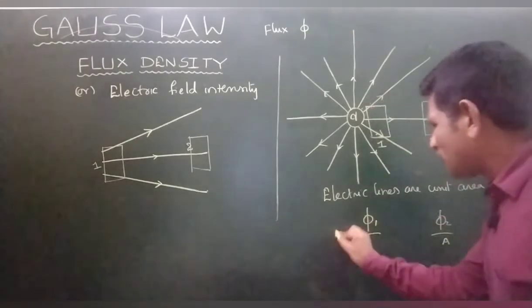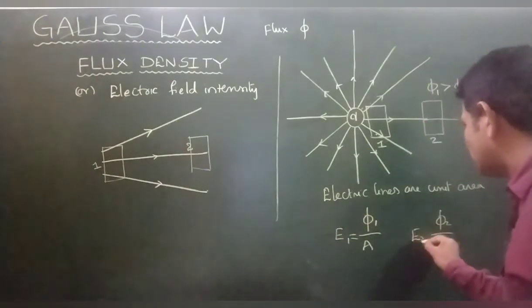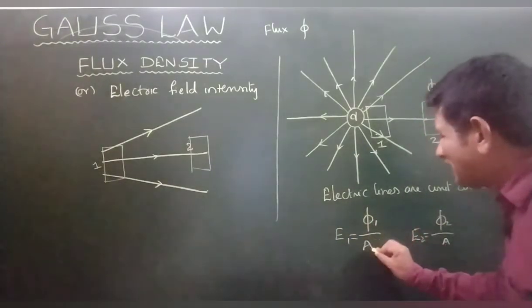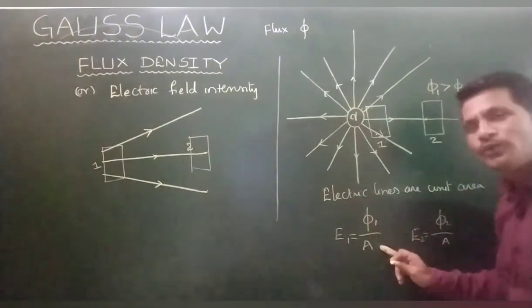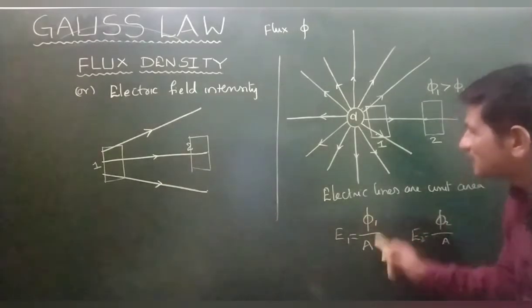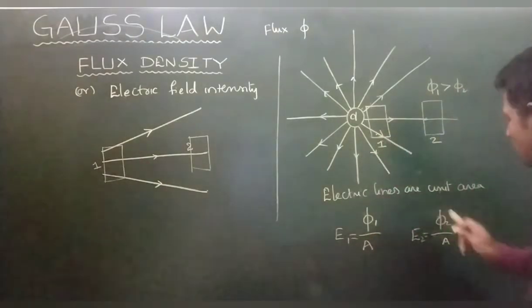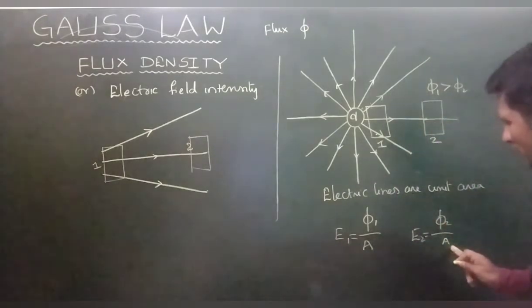So flux per unit area is called flux density. Here flux density is more, here flux density is less, that means lines are less on the area.